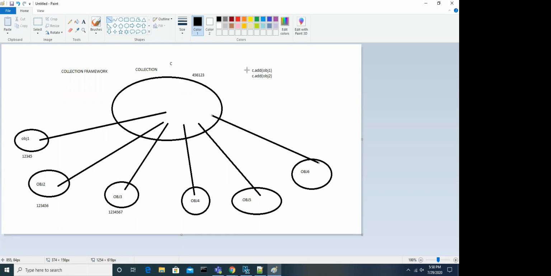But the moment you add each individual object to the collection object, the collection object will not take the entire object and store it here. It will store only the address. Whatever objects you add, only those addresses will be stored here. The moment you add, the memory will increase, and the moment you delete, the memory will decrease. There is no limit here. You can add n number of objects. Okay, are you getting me?